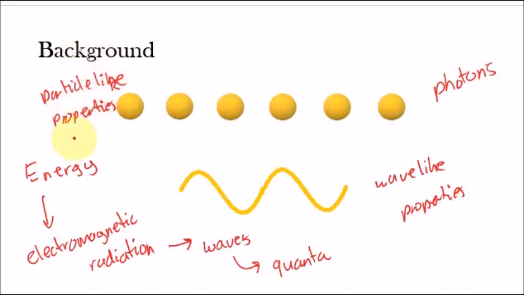This particle-like property can also be thought of as mass, because each of these photons has a mass. Also, each photon represents one quantum of energy. We talked about how in the previous video waves consist of packets of energy called quanta. Each quantum of energy is located in one photon.